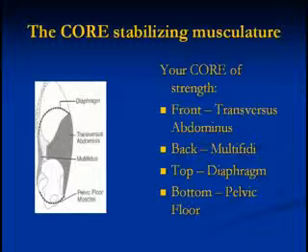So here's that elusive core stabilizing musculature that I've been talking about. I want you to look at this slide here and notice that the muscles that I'm about to point out to you form a tight capsule. We want to try and get these muscles to coordinate and work together to create this tight capsule so that the muscles of the movement of your arms and your legs can be founded and grounded from these muscles here.